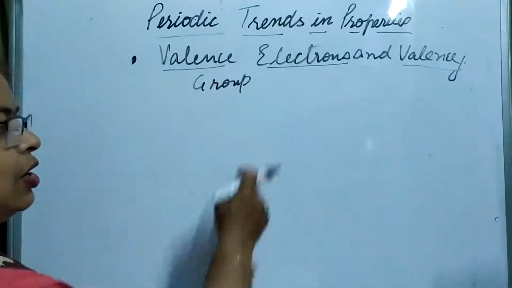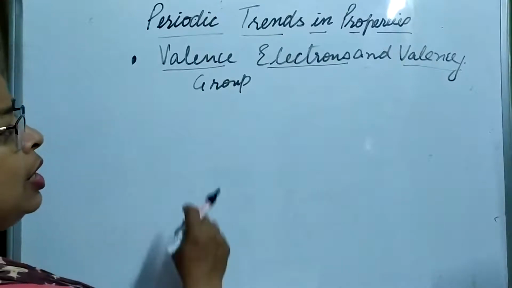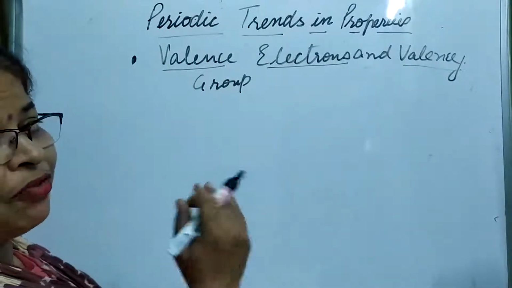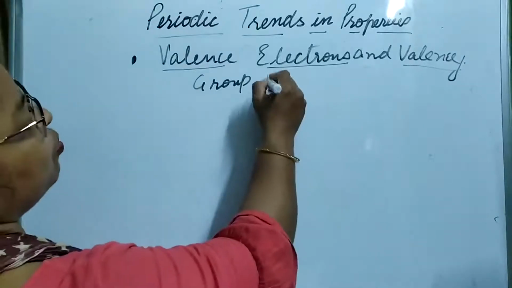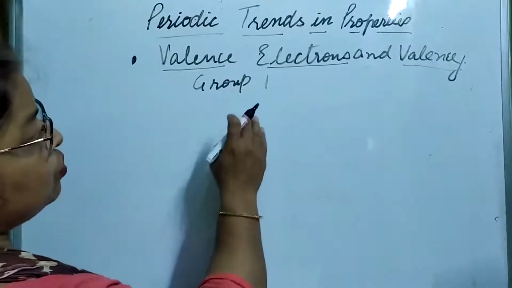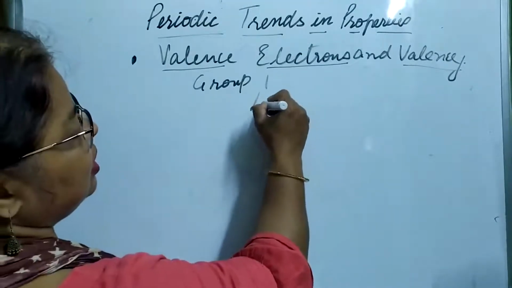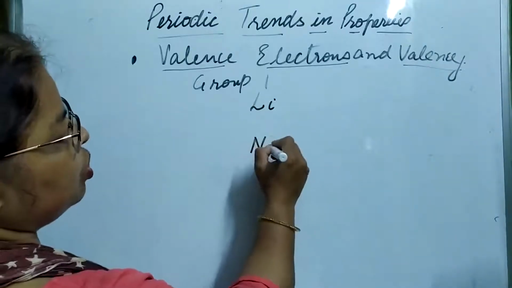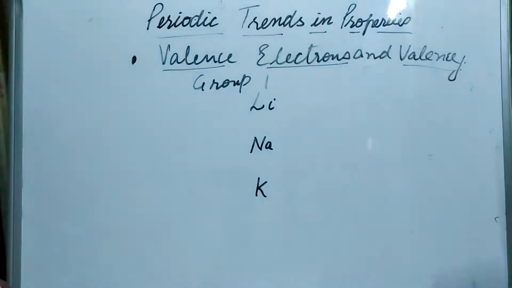They are the vertical columns of the periodic table. Okay, so let us take some examples. Let us take group 1. Let us see the elements present: lithium, sodium, potassium. We will just stick to 3 only.